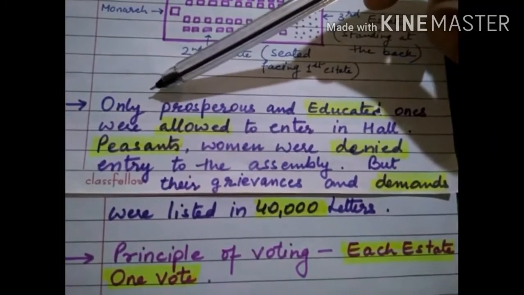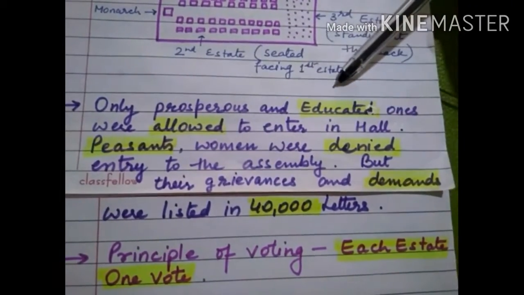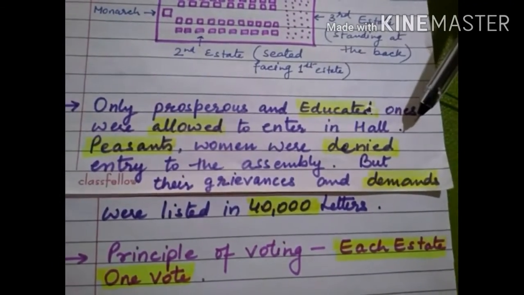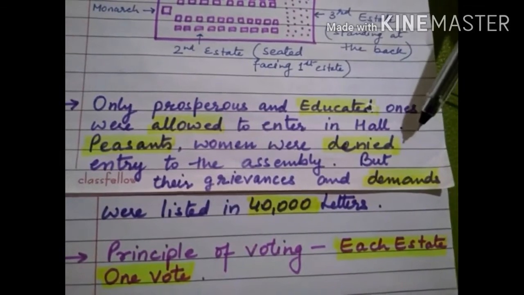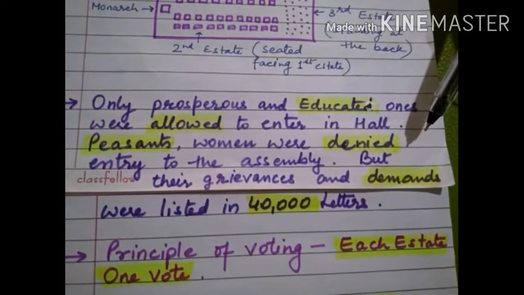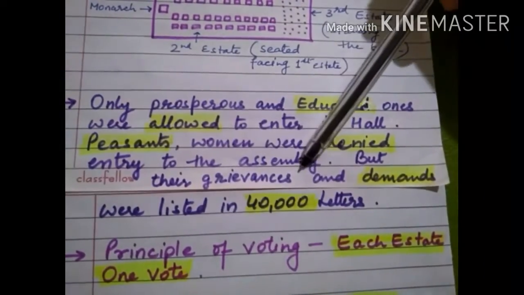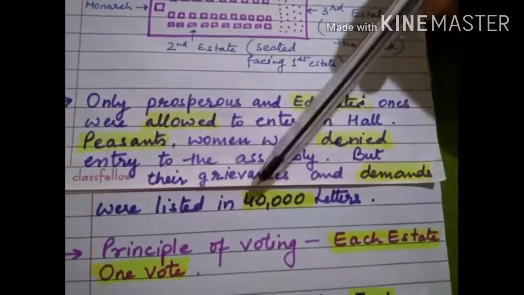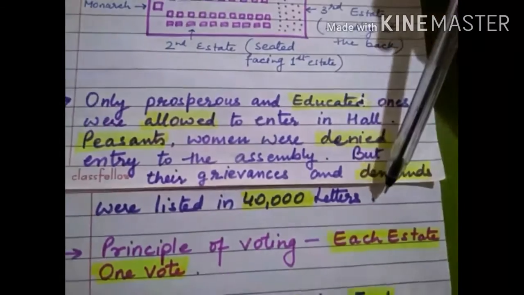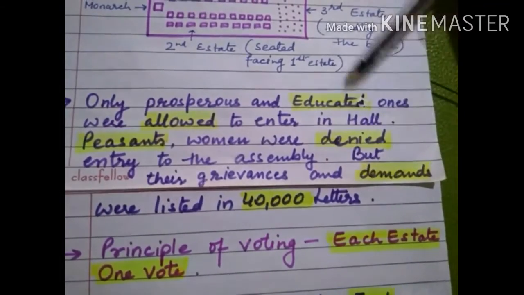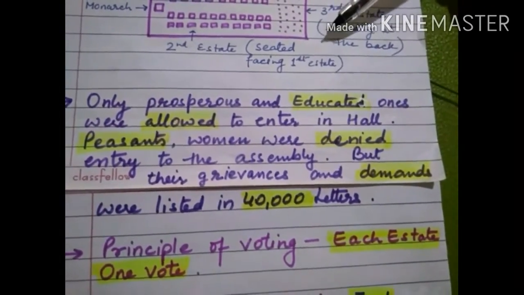Among third estate people, only prosperous, educated ones were allowed to enter in the hall. Peasant, women, poor, uneducated, they were denied entry to the assembly. But poor people sent their grievances and demands, which were listed in 40,000 letters, which were brought by the representative of third estate in the assembly.